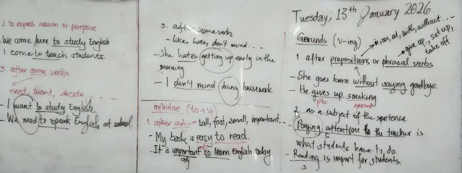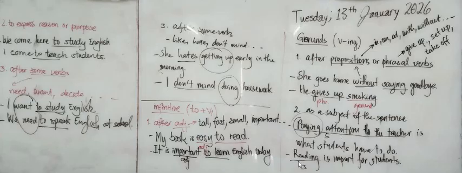And the second main use is as a subject of the sentence. We use gerund as a subject. Paying attention to the teacher is what students have to do. So we can see that the gerund is used to start the sentence, so it is used as a subject of the sentence.